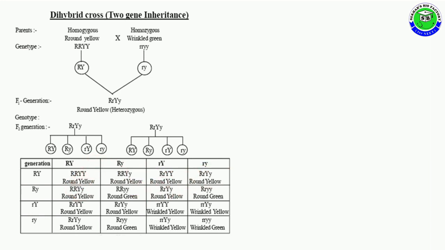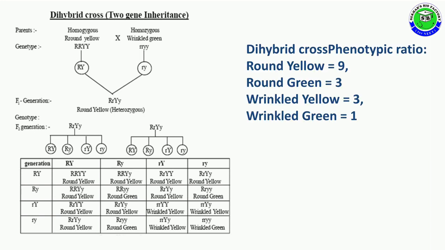These are the round yellow, 3 round green, and 3 wrinkled yellow with 1 wrinkled green as a phenotype. So you should draw this flowchart, and in each box you should represent genotype and phenotype as per the scheme valuation.